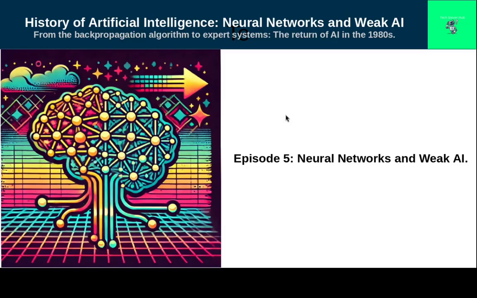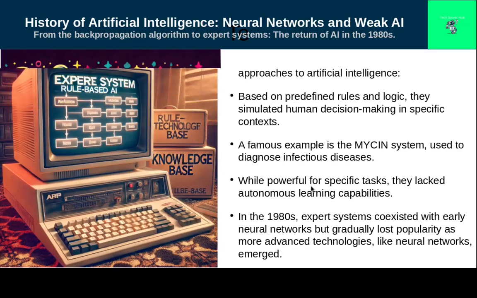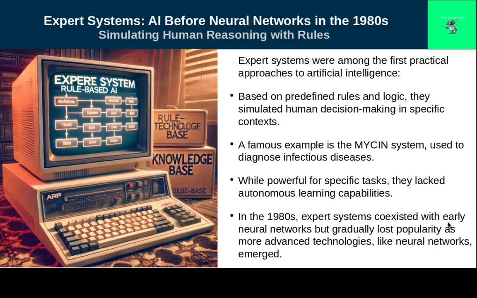Today, we'll focus on two key topics, expert systems and neural networks. We'll explore how these technologies have shaped modern AI development. Expert systems were among the first practical approaches to artificial intelligence.